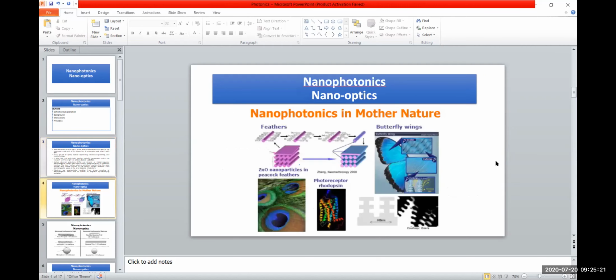So here you can see different colors due to nano features. These colors are generated because of the nano size of the butterfly wings and also peacock feathers, photoreceptor, rhodopsin. So when you have nano diffraction gratings, these kinds of patterns are observed.